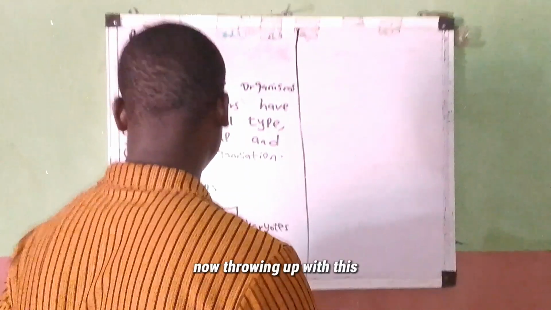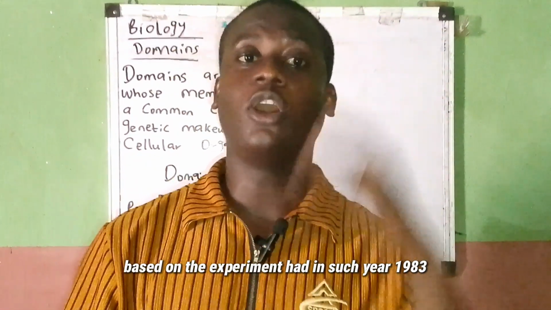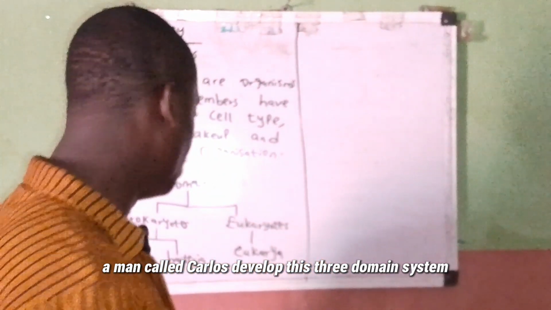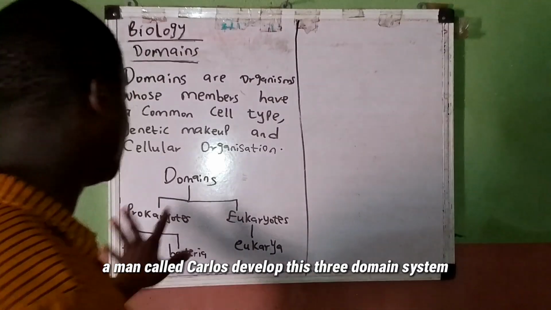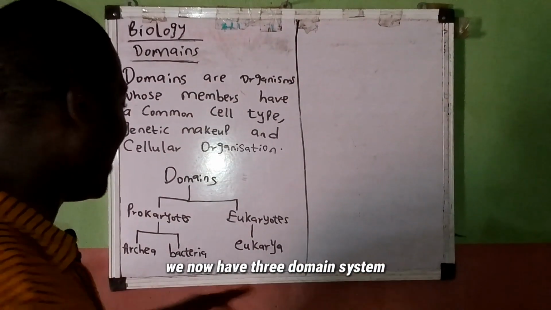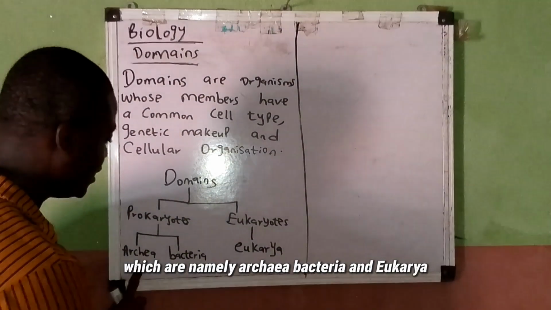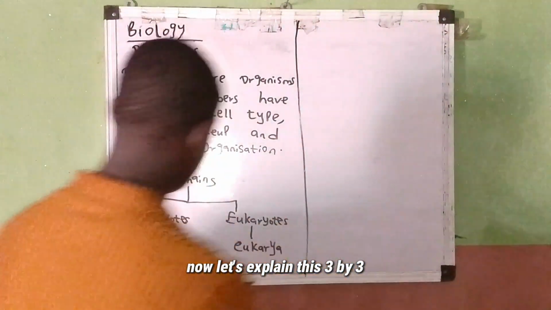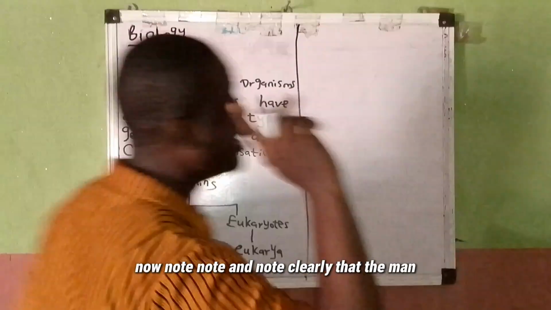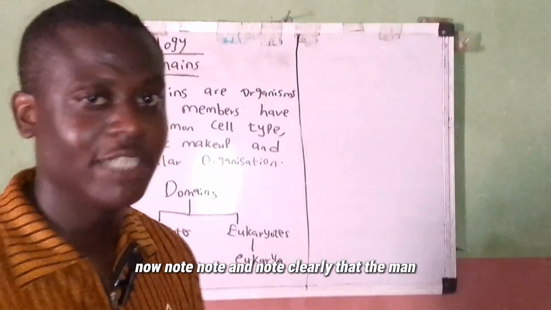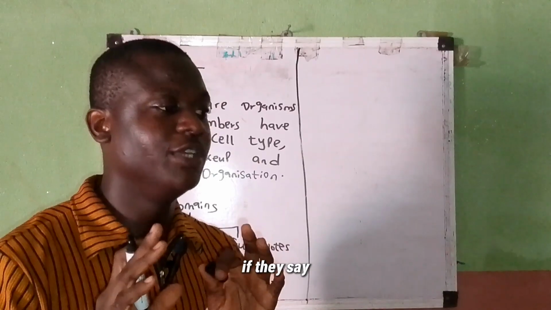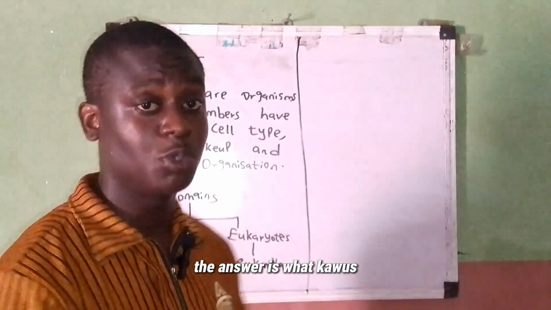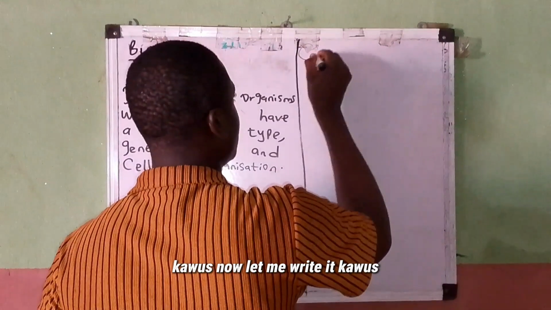Now, based on the experiment held in the year 1983, a man called Woese developed this three-domain system. Instead of two-domain systems, we now have three-domain systems, which are namely archaea, bacteria, and eukarya. Now, let's explain these three domains. Note clearly that if they ask a question, who developed the three-domain system, the answer is what? Woese. Now, let me write it.